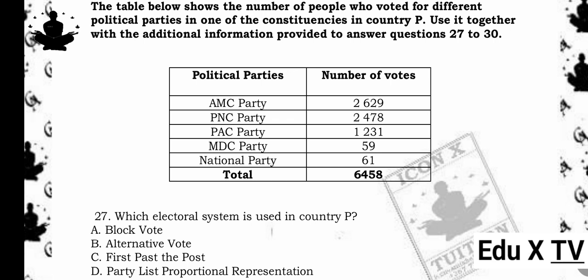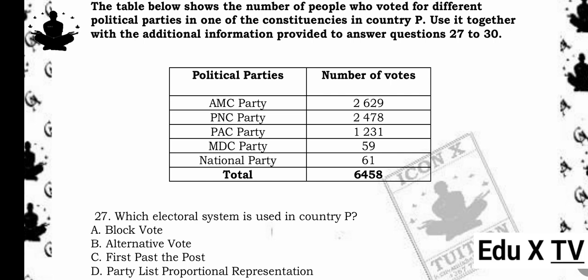Political parties, number of votes. AMC Party, 2,629. PNC Party, 2,478. PAC Party, 1,231. MDC Party, 59. National Party, 61. Total, 6,458. 27. Which electoral system is used in Country P?